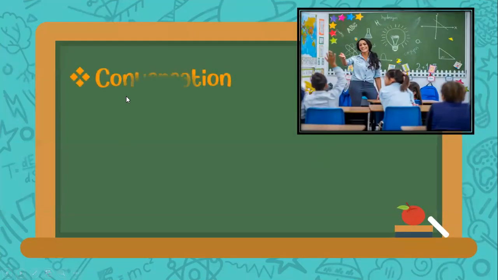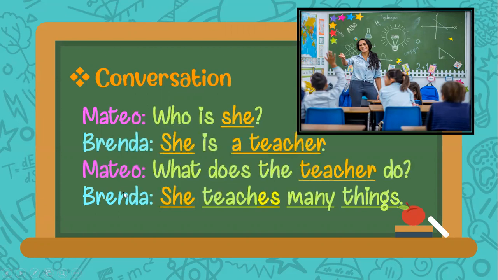Okay, so let's see first the conversation. Look here, conversation. This is the model. This conversation is between Mateo and Brenda. Mateo and Brenda are talking about what people do. Let's see. Who is she?